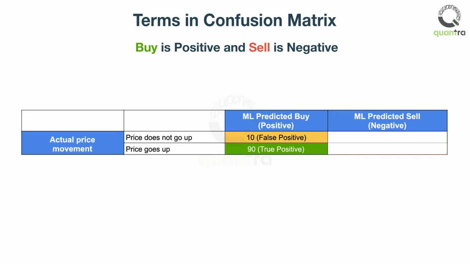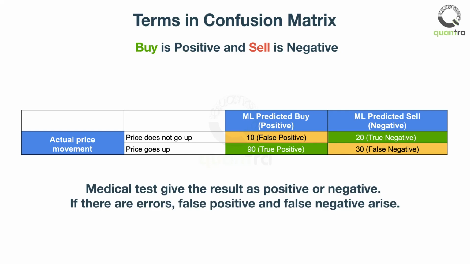Similarly, can you tell what is a true negative and false negative? The number of times the ML model correctly predicted negative, or the sell signal, is a true negative. And where the ML model was incorrect in the prediction of the negative label or sell signal, is called a false negative. This usage of terminology of positive and negative comes from medical science, where we run the test and the result is either positive or negative. But in some cases, there can be a misdiagnosis. These are termed as false positives or negatives.